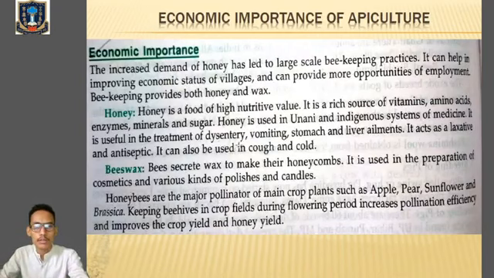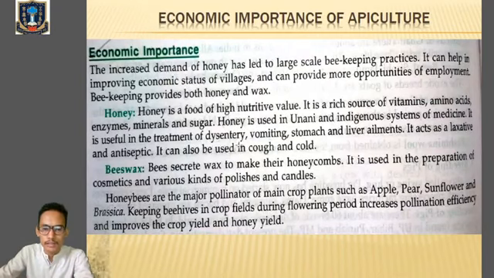So let's talk about the economic importance of apiculture. The increased demand for honey has led to large-scale beekeeping practices. Nowadays, mainly in our villages, we find lots of people engaged in apiculture. Mainly from beekeeping, or apiculture, we are getting honey and wax.